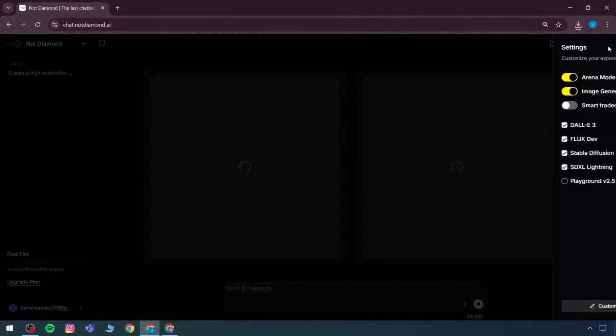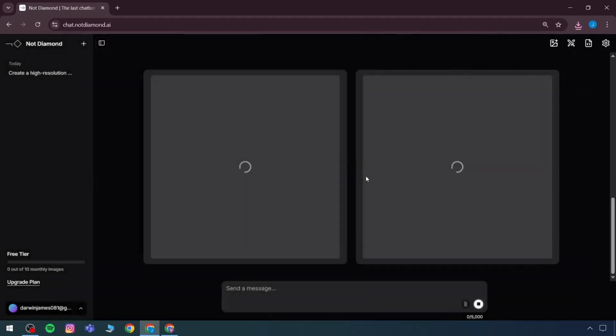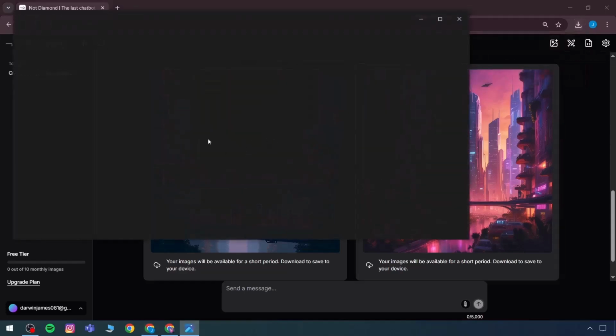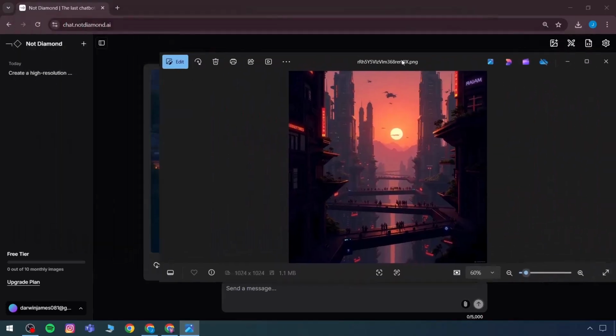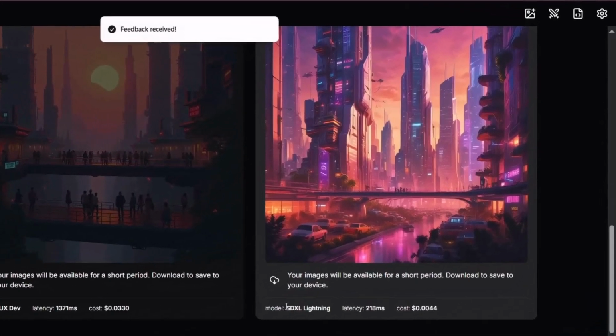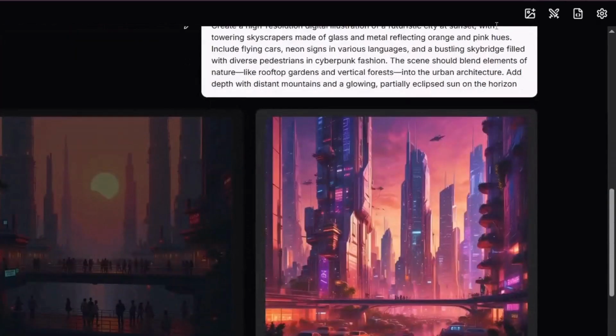Now what will happen is that other available models like Lightning, Stable Diffusion, or Flux will be used to create the image. A better model has now been chosen, and it will display the previous image that was generated with Flux. It is still showing images created using Flux. One will be selected. This is the SDXL Lightning model. It has low latency and the cost is also low, but this one will be preferred. This one is also very good and available, so we can directly include these things in it.